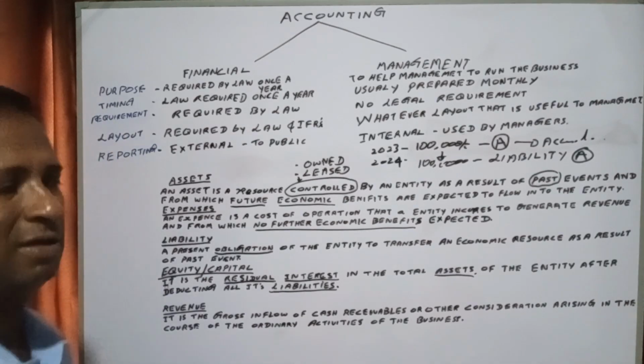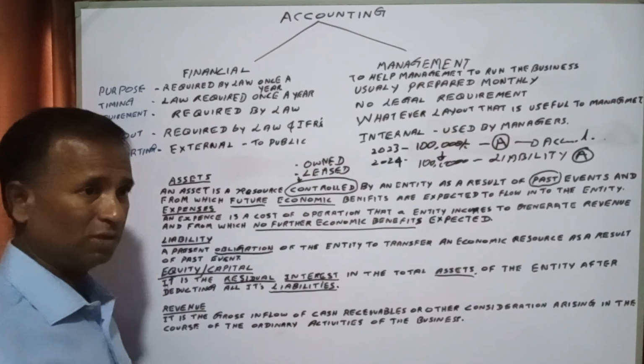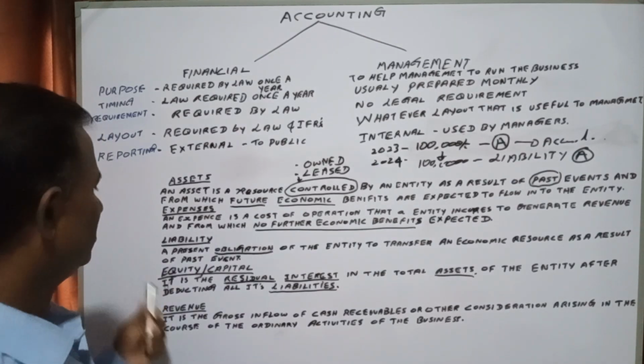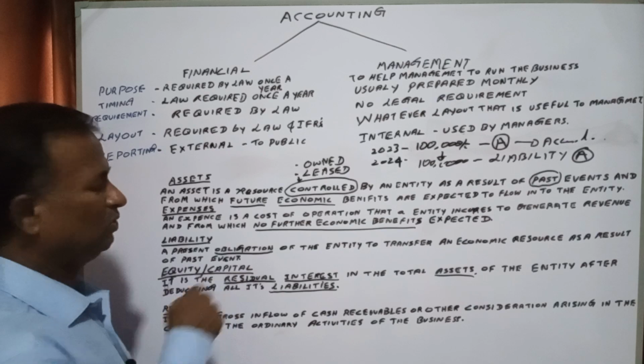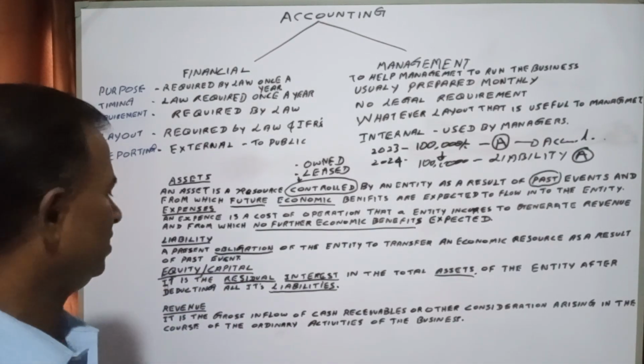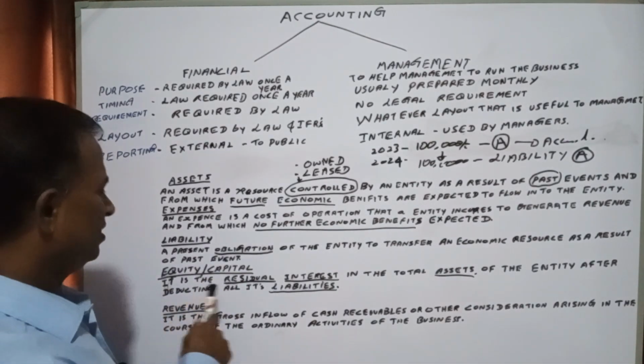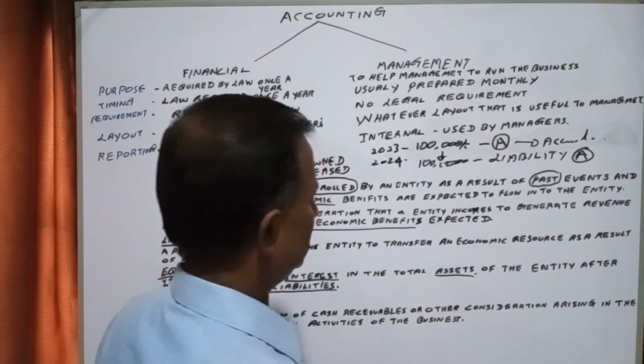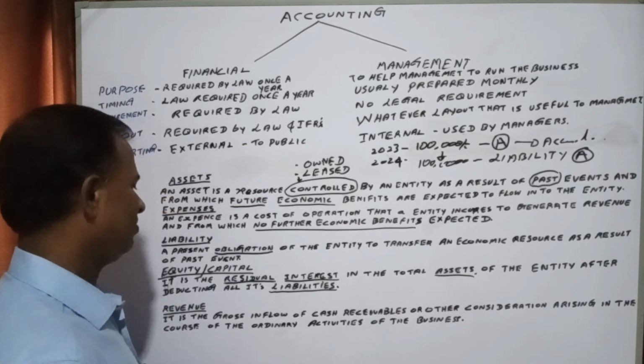The owner is the person who is attributed to equity and capital. It is the residual interest in the total assets after deducting all its liabilities.